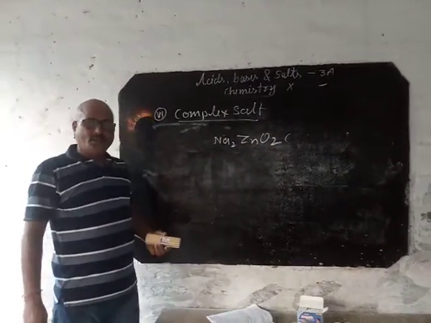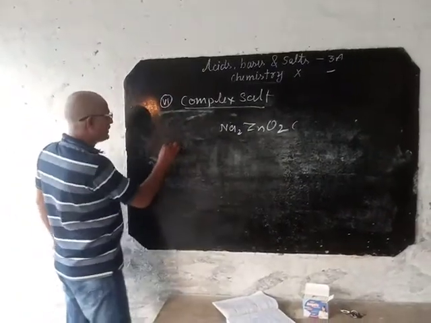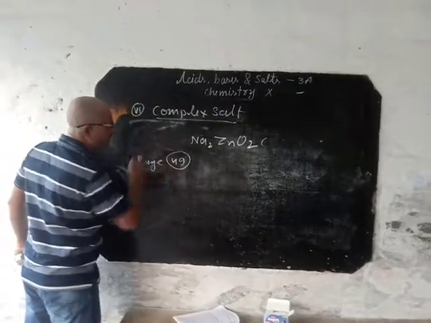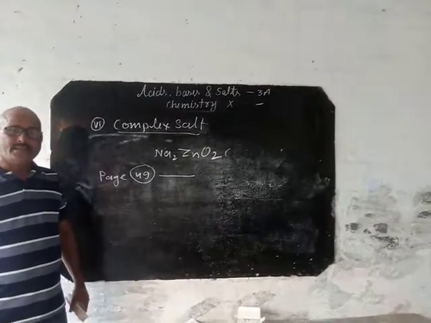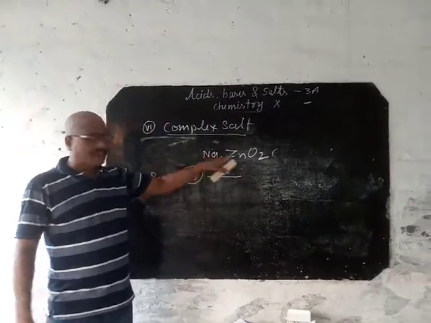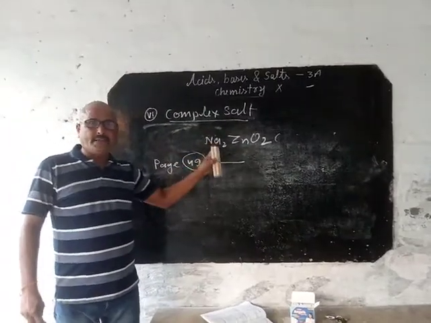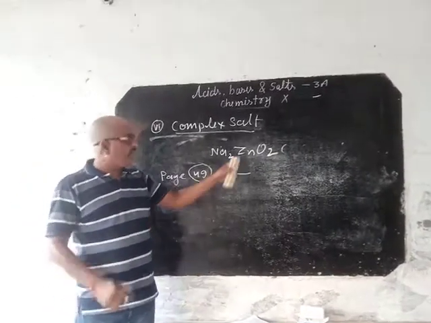Nessler's reagent. What is Nessler's reagent? Page number 49, examples are given. Nessler's reagent is potassium mercuric iodide. It is used for testing ammonia. Sodium zincate, sodium plumbate, sodium aluminate, tetraamine copper sulfate: these salts have one simple ion and another complex ion.